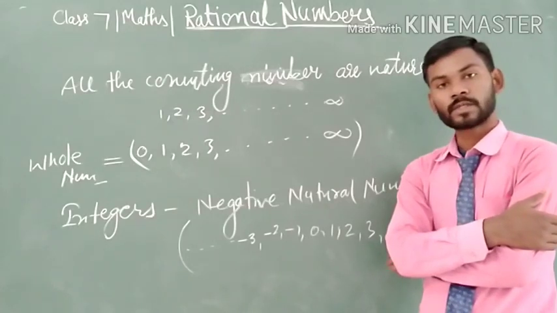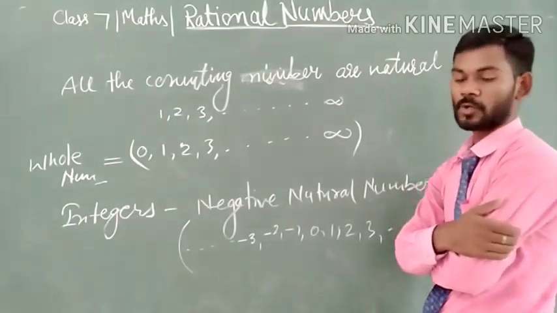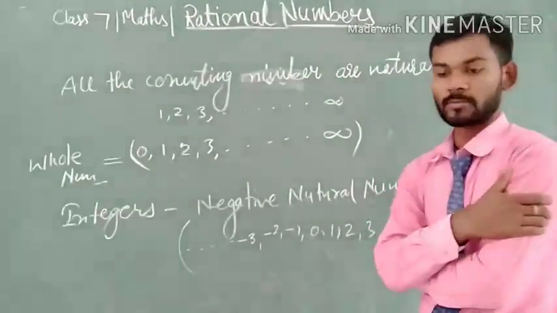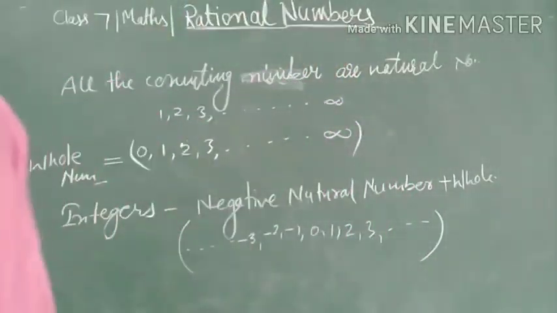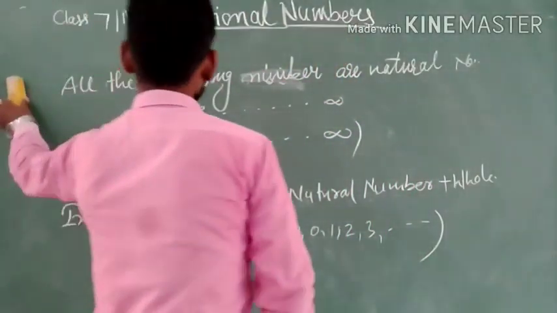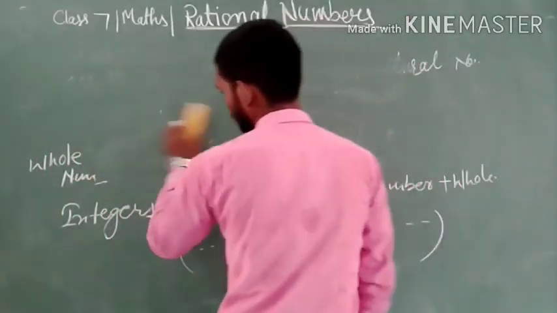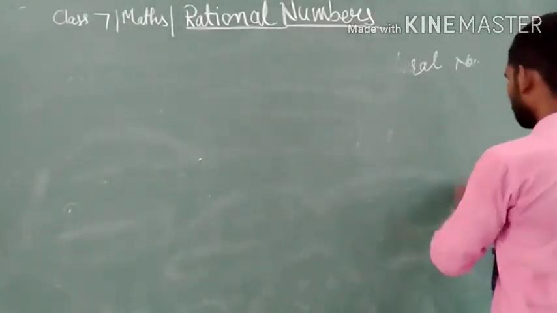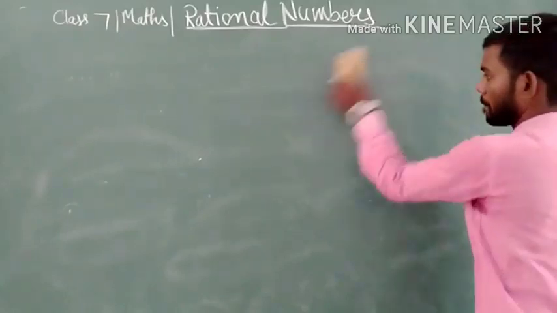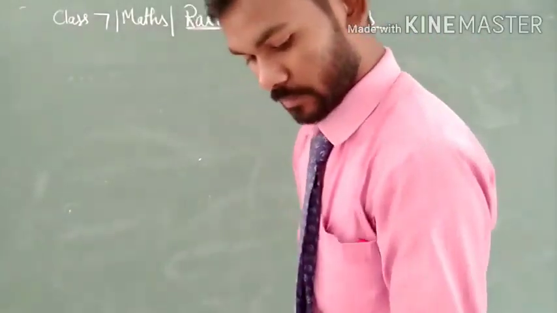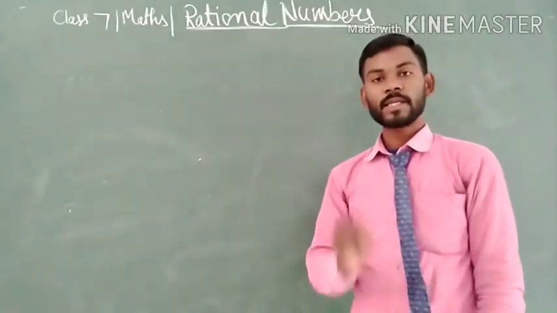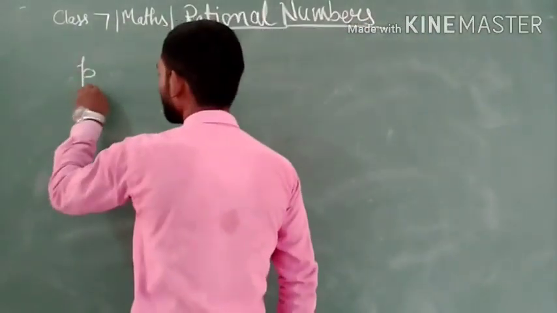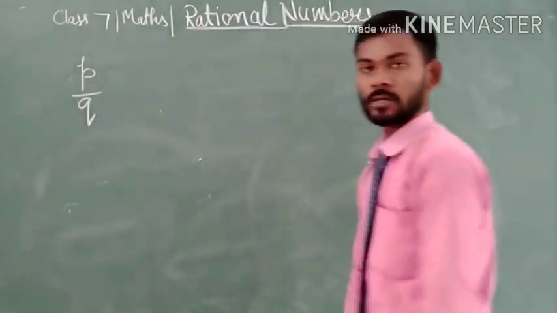Using the concept of integer, we define a new type of number which is called rational number. So let us see what the rational number is.